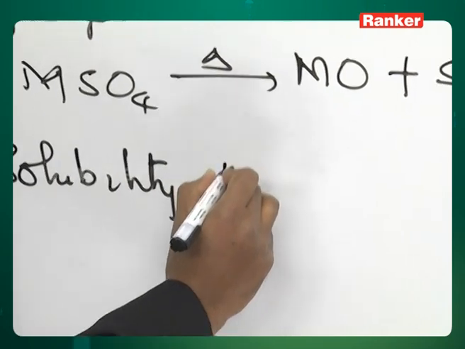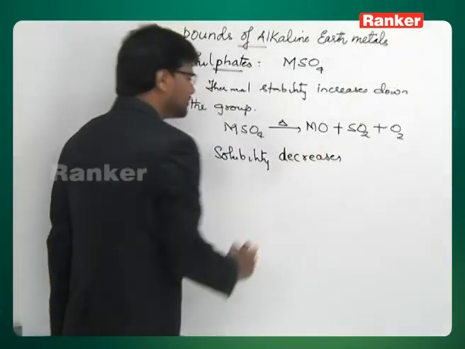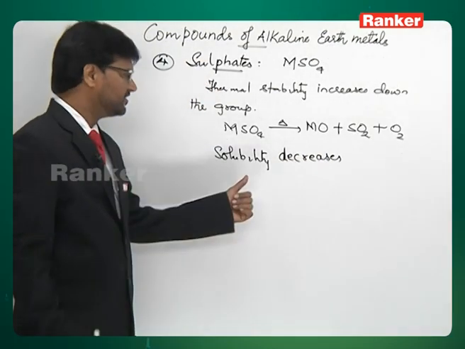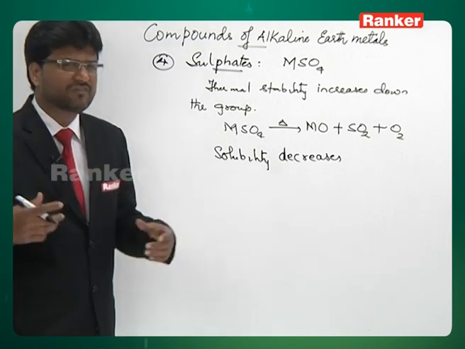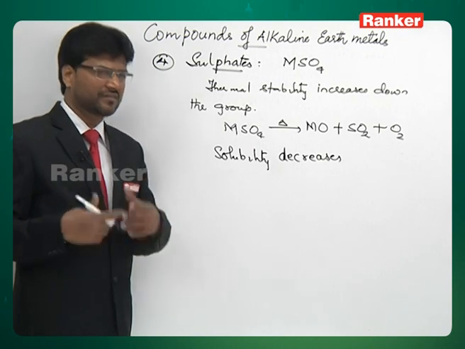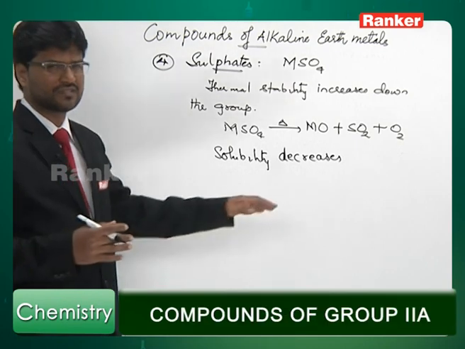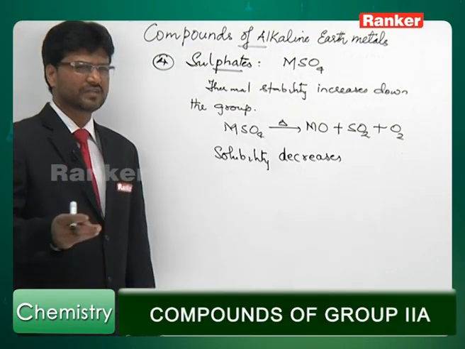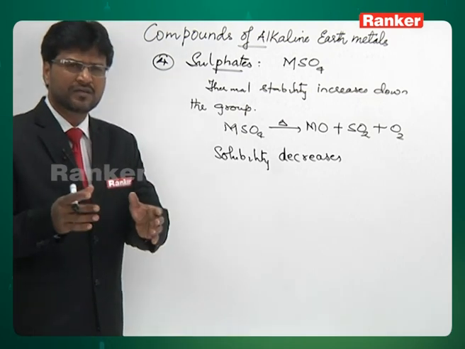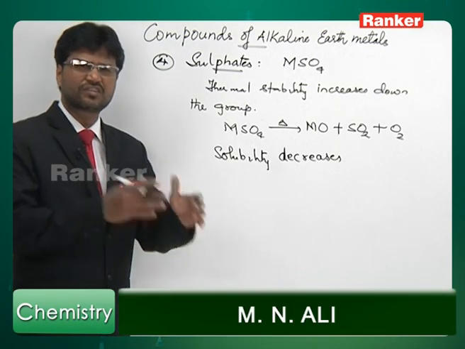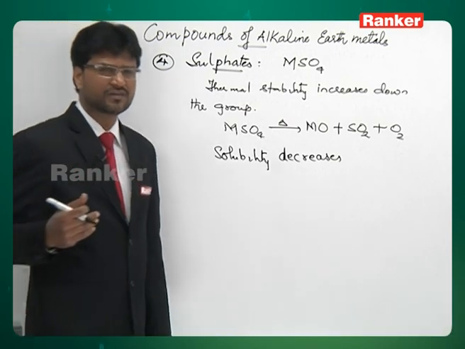Solubility of these sulfates in water decreases. It is because of increase in the size of cation. Sulfate is a large anion, so barium efficiently stabilizes sulfate, and that's the reason why solubility of barium sulfate is least. The only soluble sulfate among these is beryllium sulfate. Actually, magnesium sulfate is also slightly soluble. I can say beryllium sulfate is soluble, magnesium and calcium sulfate are slightly soluble, and then strontium sulfate and barium sulfate are insoluble in water.